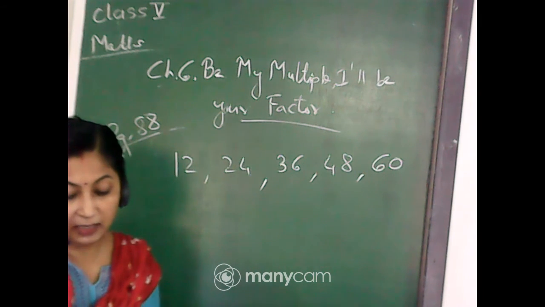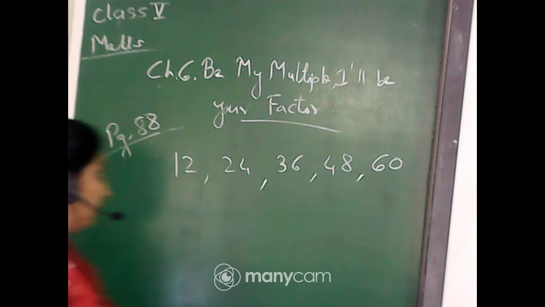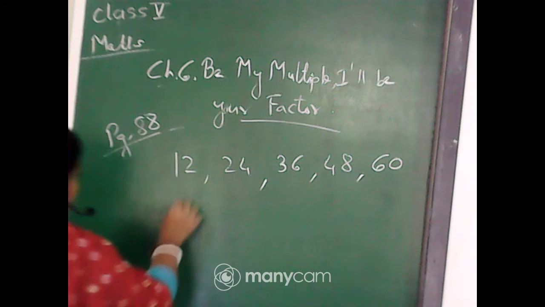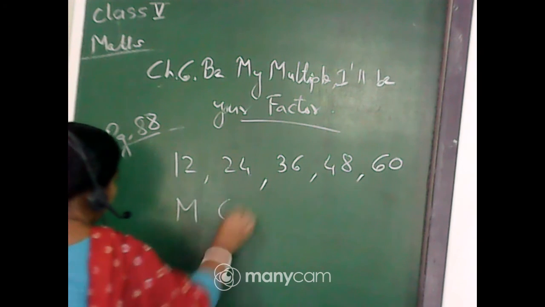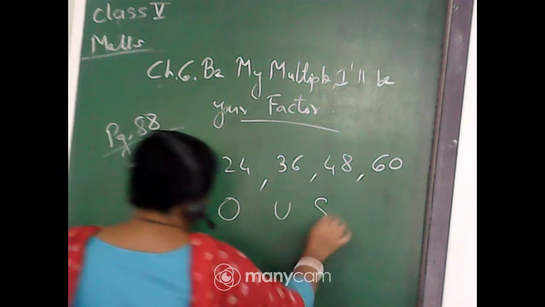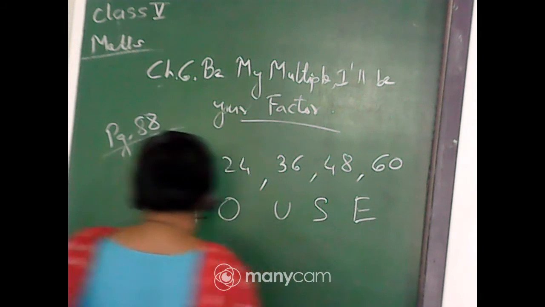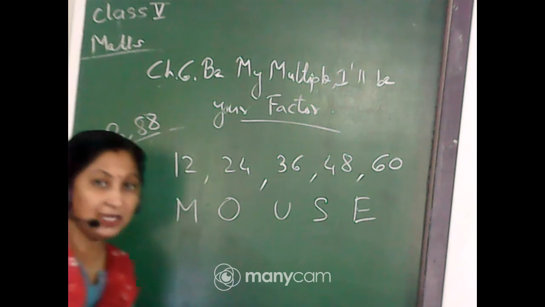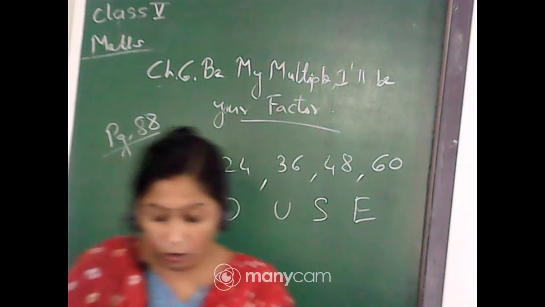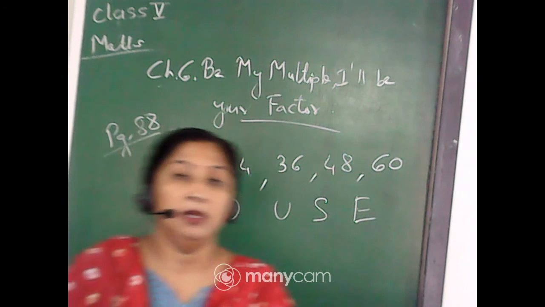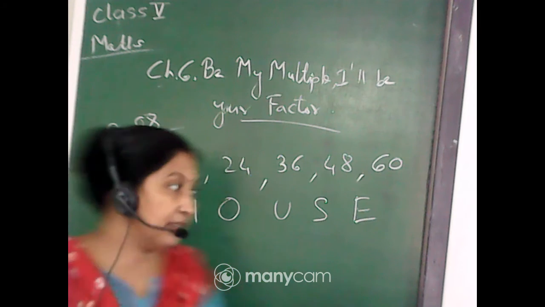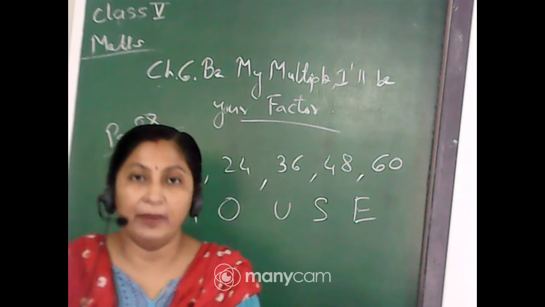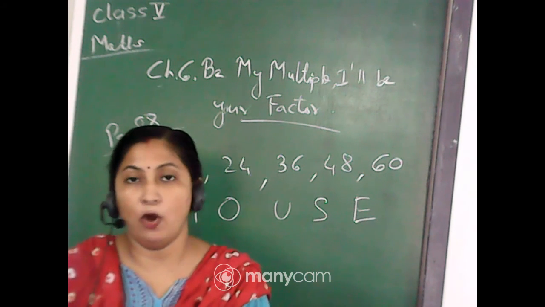Then the next question. What are the letters on the top of these boxes? So as you know, on the top of these boxes is M, O, U, S, E. Mouse, isn't it? Yes. Now the last one. Write those letters below in order. That means you have to write these letters according to the alphabets. Means alphabetical order you have to write.